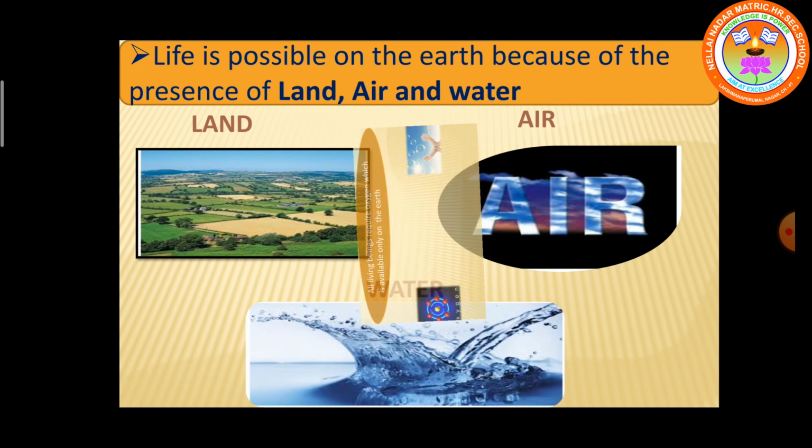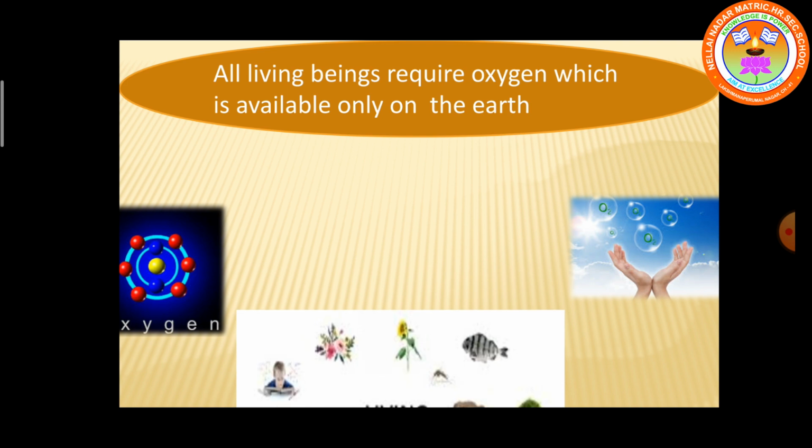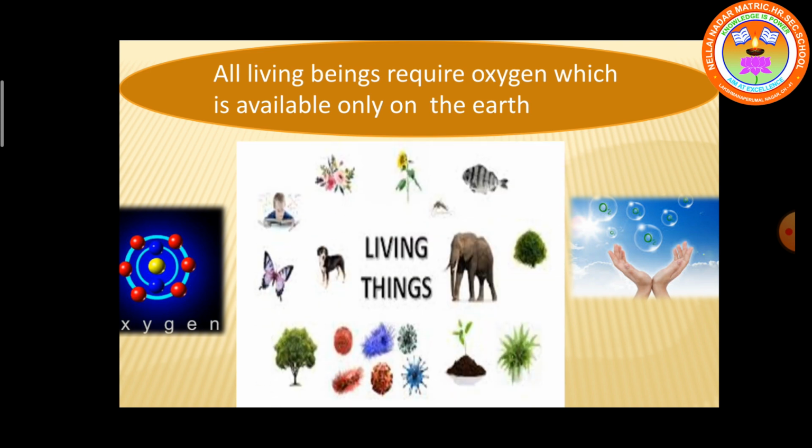All living beings require oxygen, which is available only on the Earth. All living things need oxygen to breathe. This is only available on the Earth.